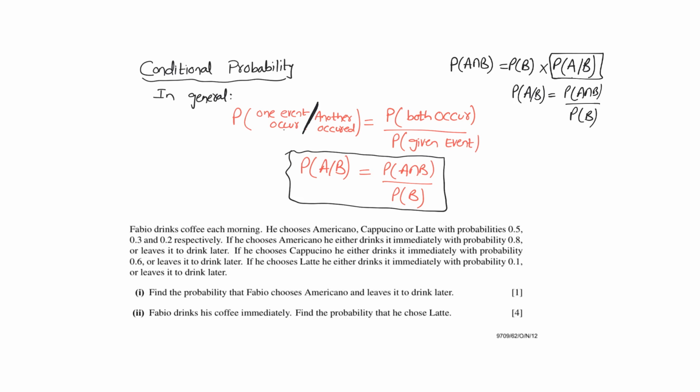This is equal to probability of both occurring divided by probability of the given event. So for example, probability of A slash B would be read as probability of A given that B has occurred, and this would be equal to probability of A intersection B divided by probability of B.